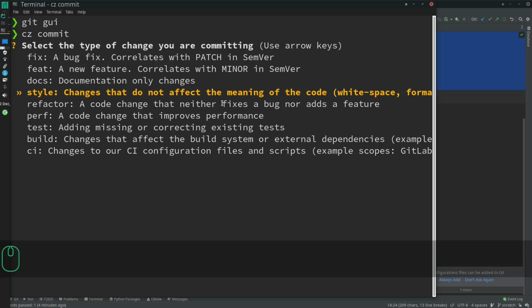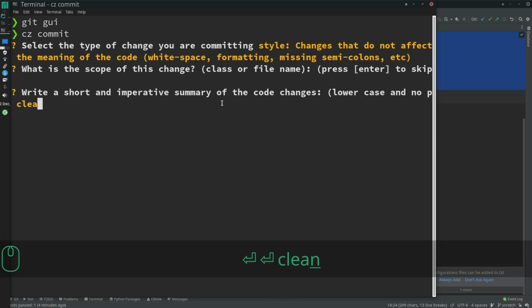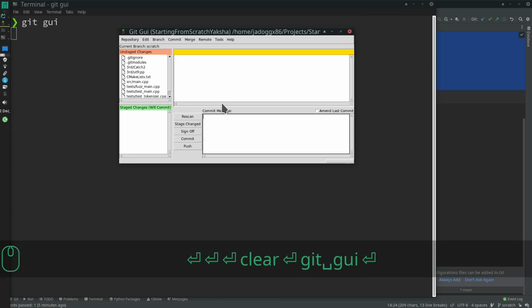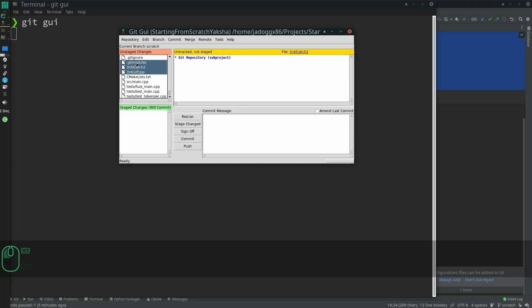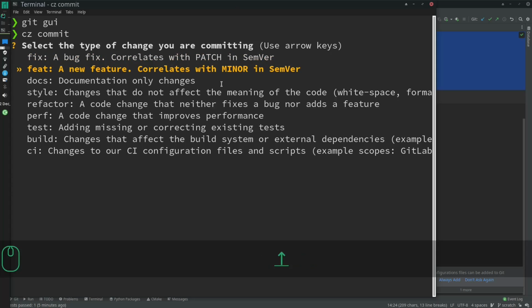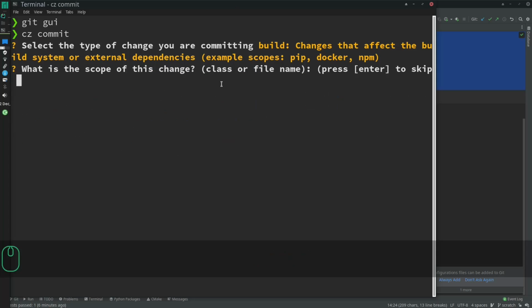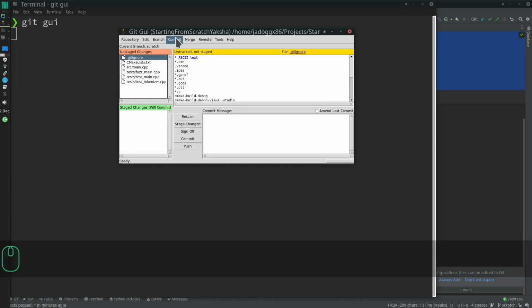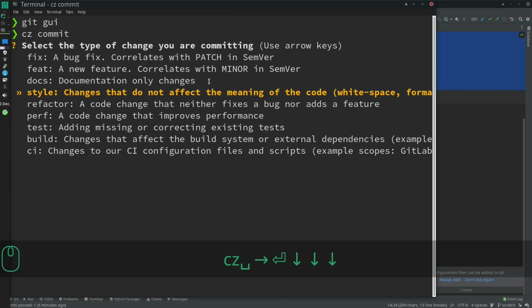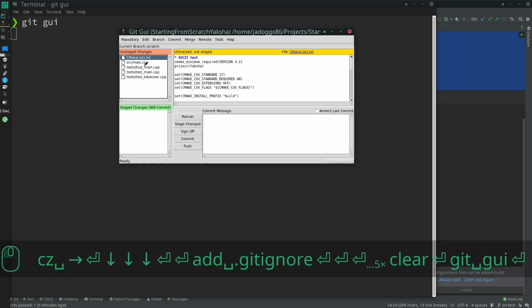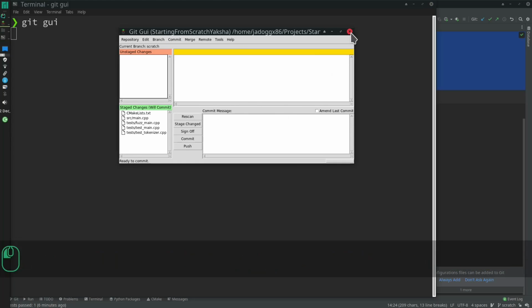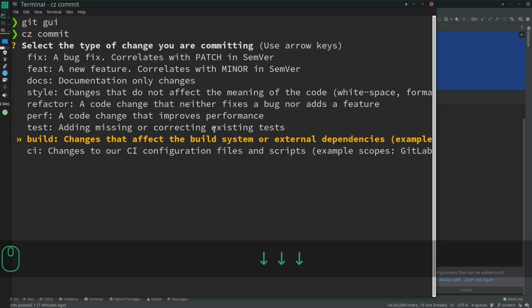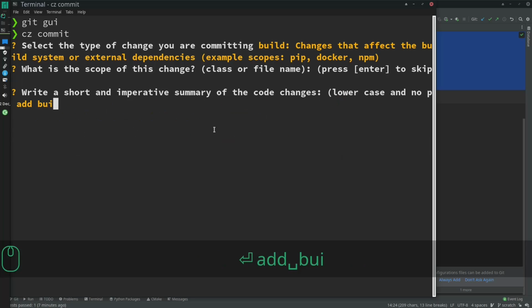Style is good. Let's get the stuff committed, clean up the .keep files and all these. I'm gonna do multiple commits here. It's kind of a build, isn't it? Submodules, adds UTF-CPP. Things looking good. Style, add the git ignore. This is gonna be, again, build, adding the main binaries.